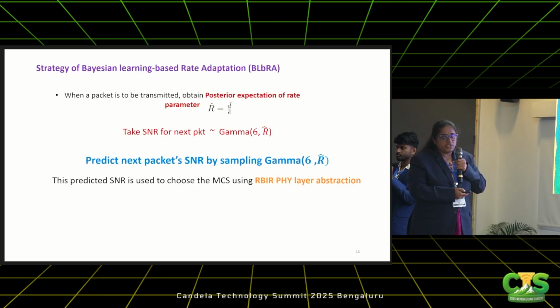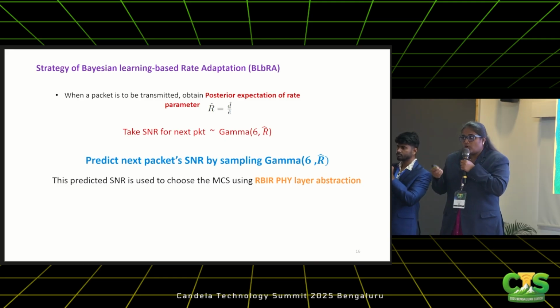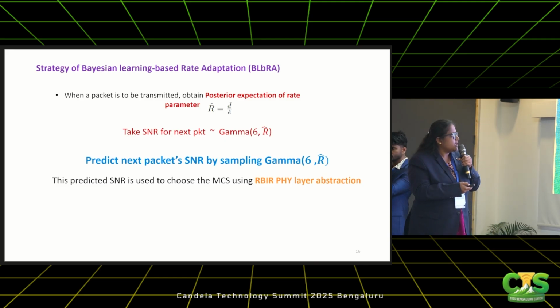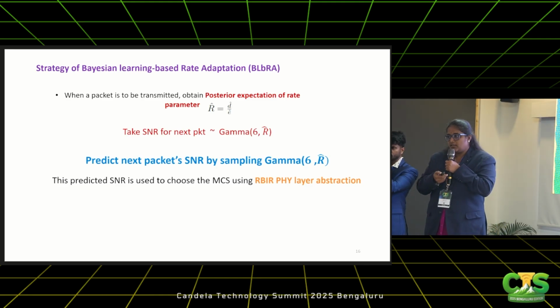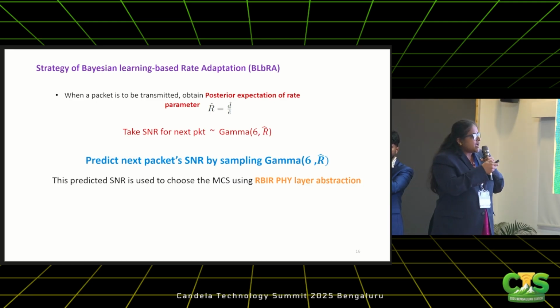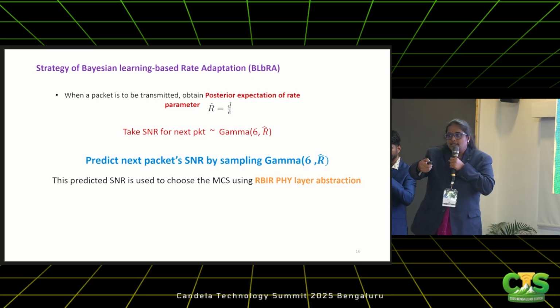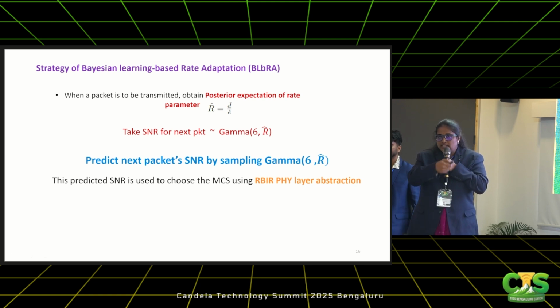So, coming back to the strategy. We know what PLA is, and at a high level, I have told you what Bayesian learning is. How it is being used in rate adaptation, I'm just covering in this slide. I told you we are going to update the rate parameter using the observed SNR at the receiver end, which is fed back to the transmitter. Now this update happens and we take this likelihood distribution and sample it. The transmitter predicts the next packet SNR just by sampling this PDF.